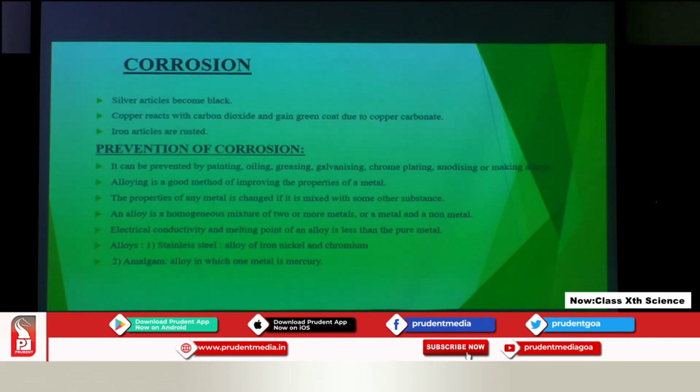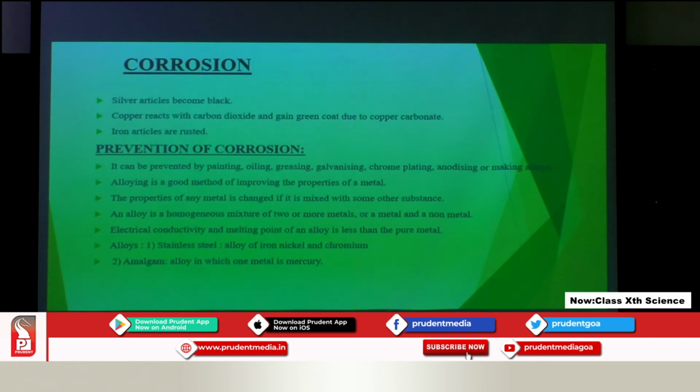So, what do the alloys do? When we make alloys, the properties of the pure metal change. It can be improved also. The properties of any metal are changed when it is mixed with some other substance. Okay? Now, what is an alloy? Alloy means a homogeneous mixture. So, two metals or one metal and a non-metal are added in equal proportion in order to get a new compound, and that new compound is known as an alloy.